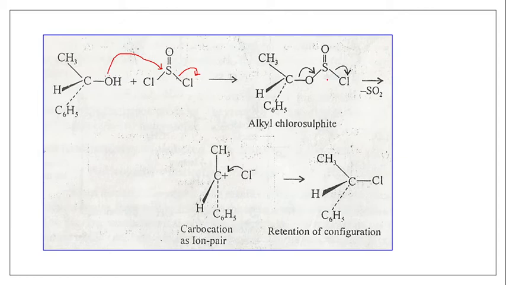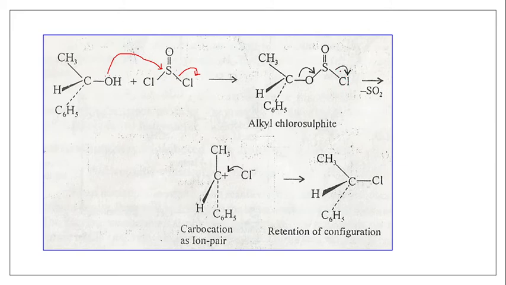Now this alkyl chlorosulfite complex will undergo internal rearrangement. Internal rearrangement means it will leave and form a planar carbocation. Once the planar carbocation is formed, the attack of chloride ion should be from both sides, like your SN1 reaction, but here it is not the case. Why is it so? Because the lifetime of this leaving SO2 group is so short that it will not give time for the chloride ion to attack from the opposite side.